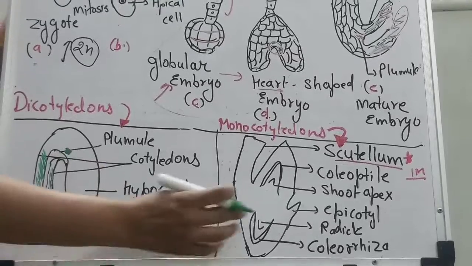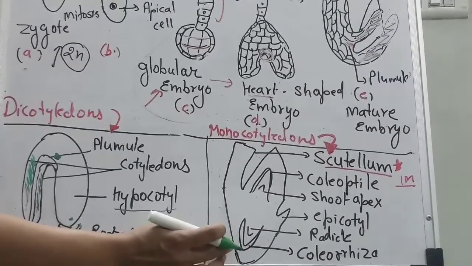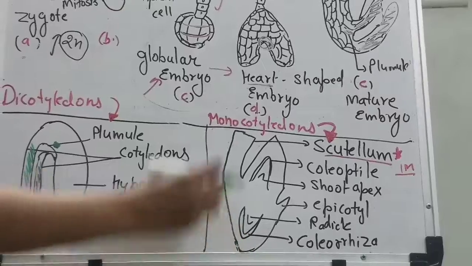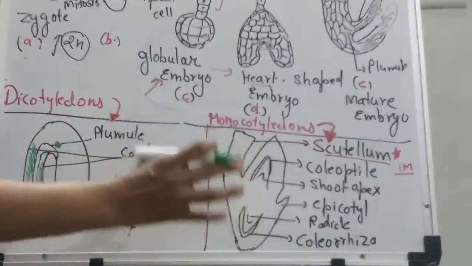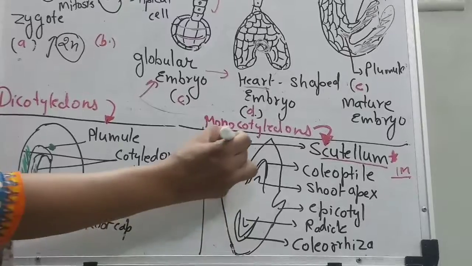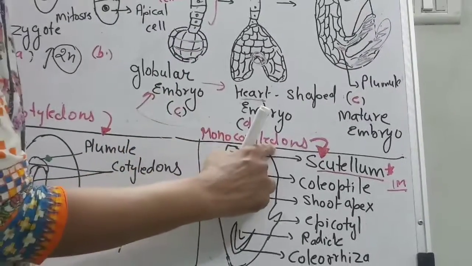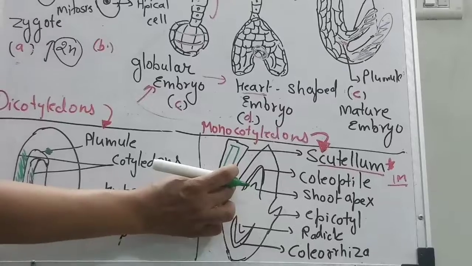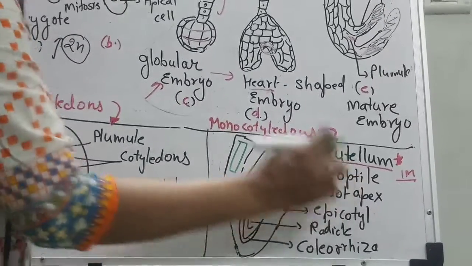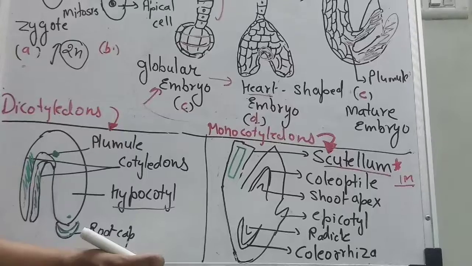And as in last year, 2018, the monocotyledon grass diagram, they directly asked to draw a grass embryo. So here you will see that it has one cotyledon. In monocotyledons, this cotyledon is called the scutellum. A 1 mark question, very important: what do you mean by scutellum?